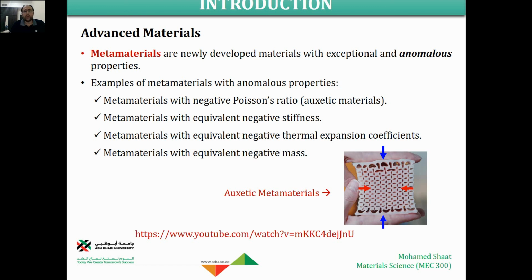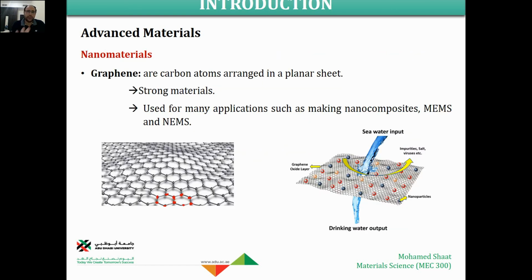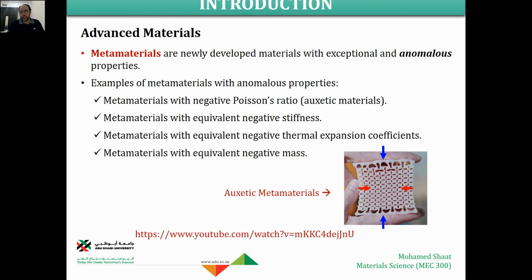application. So the good thing about metamaterials, and what makes them different from nanomaterials: the key idea of a nanomaterial, as I mentioned, is that it depends on the design, especially the design of the material microstructure, to provide some exceptional properties that we haven't experienced before in conventional materials. But metamaterials are newly developed materials with exceptional properties, but anomalous, weird, strange properties. Strange things that we didn't experience. Even so many people didn't believe this till the moment, right?